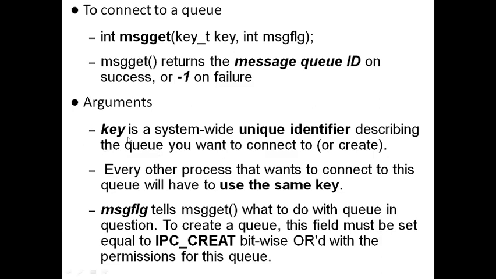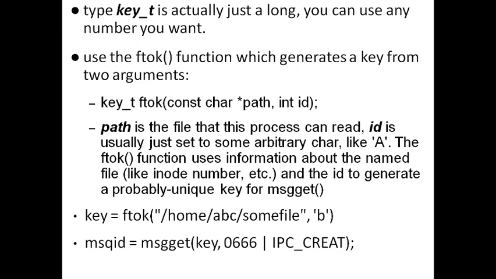Now coming to the key value, the key value is expected to be a unique value. So how do you generate a unique number? We have various random number generators. There is one such function called ftok. ftok is a function which is a kind of random number generator, but it takes an argument like this. The argument we have to supply to the ftok function is the file name.